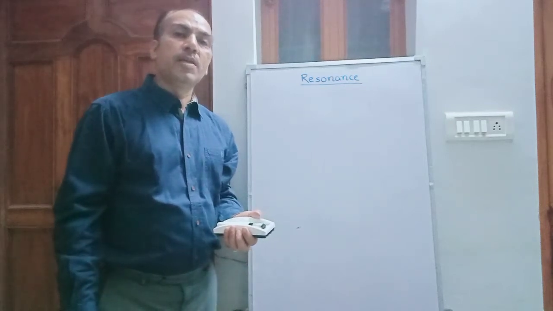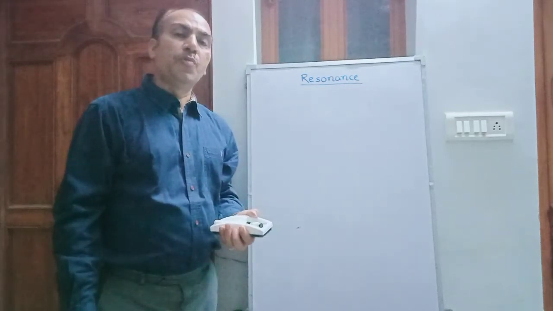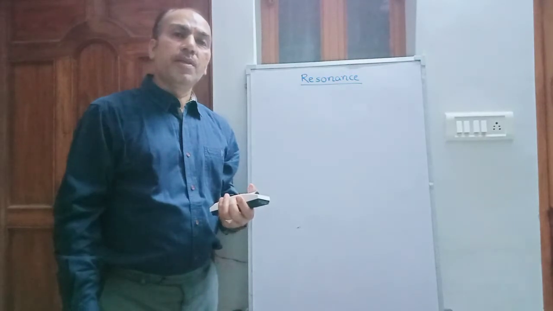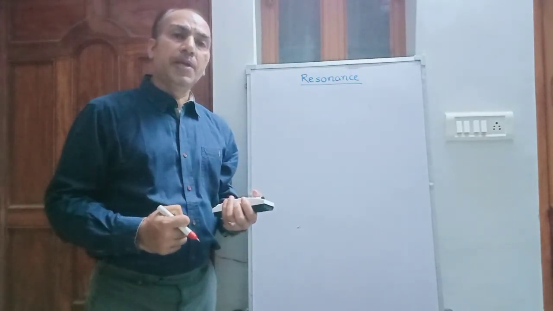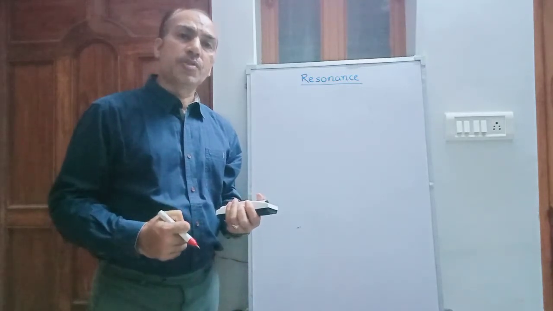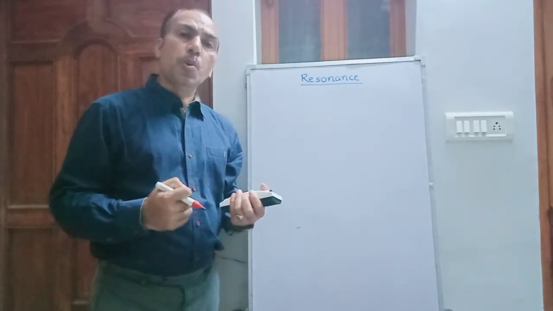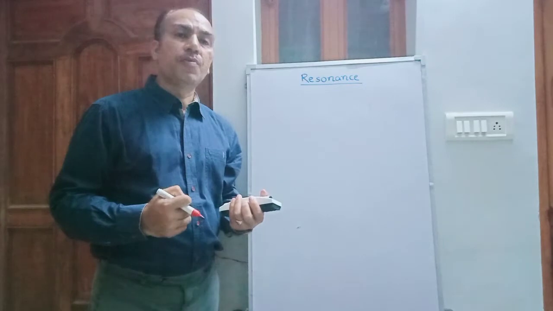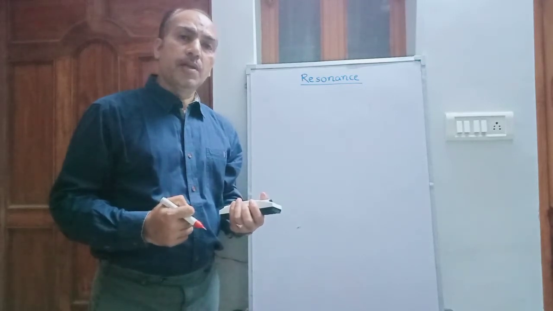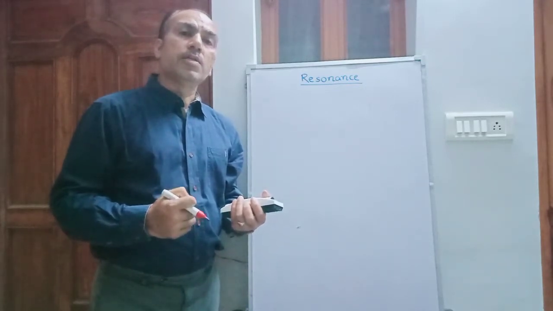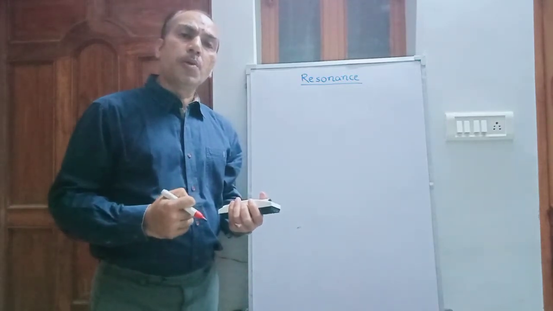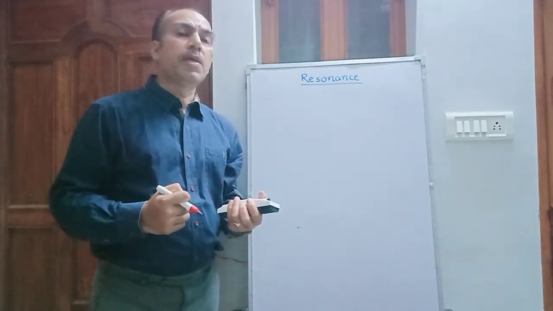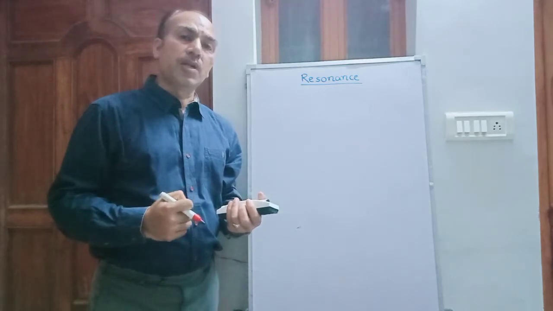Today we will study about resonance. What is resonance? When all the properties of a molecule cannot be explained by a single electronic structure, then two or more structures are given for the same molecule, where each structure is able to explain some of the properties, but not all the observed properties can be explained by any one structure.